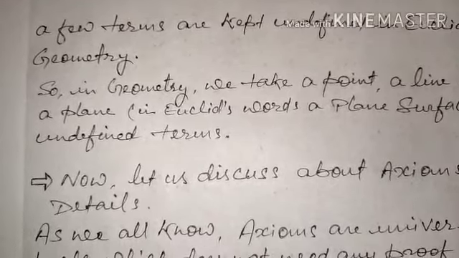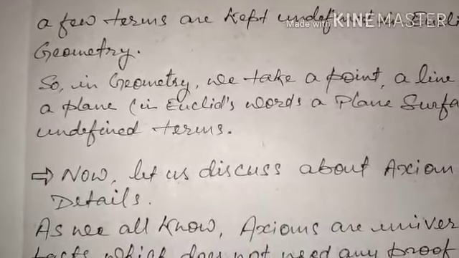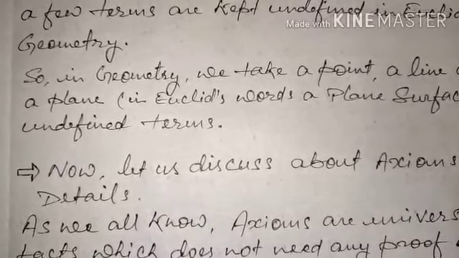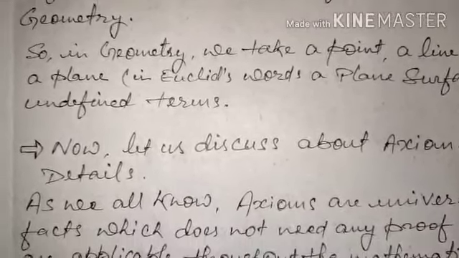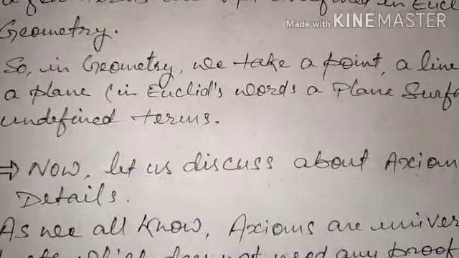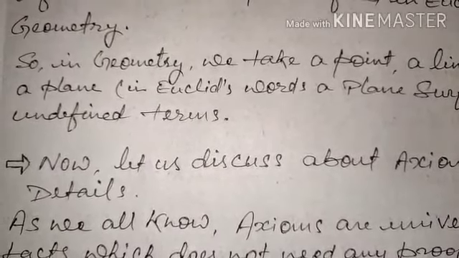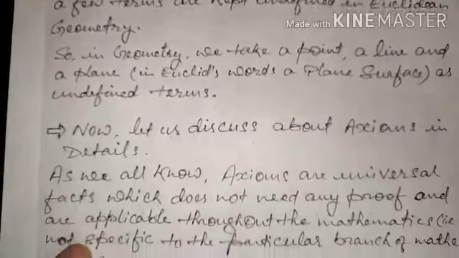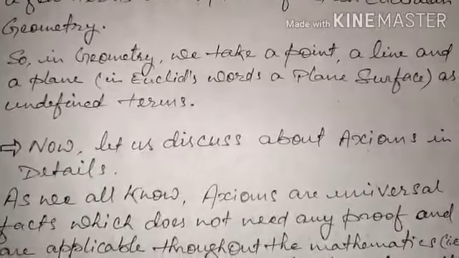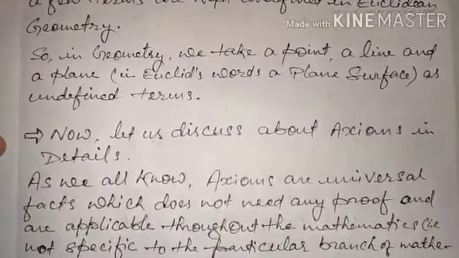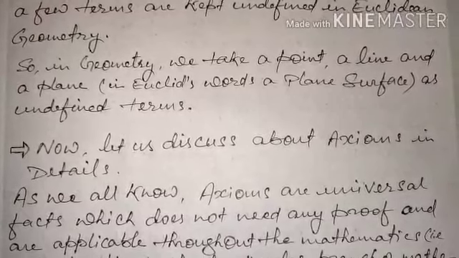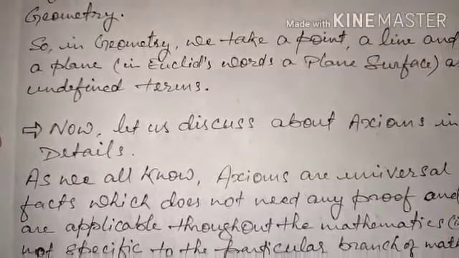Like if we want to define area, then for that we first have to define the line. If we are going to define something with the help of some other things, those other things must also be defined first. So in geometry we take a point, a line and a plane, in Euclid's words a plane surface, as undefined terms.